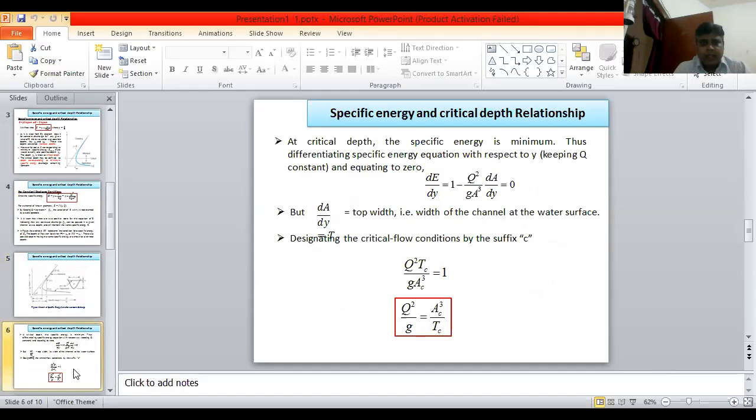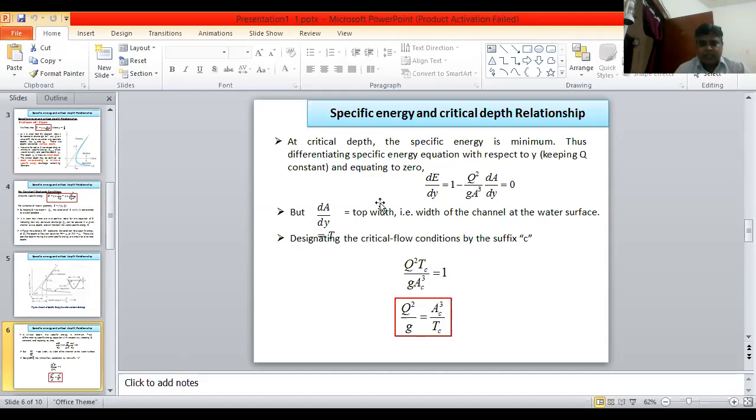Next, at critical depth the specific energy is minimum. Thus, differentiating the specific energy equation with respect to y, keeping Q constant, and equating to 0. That means dE upon dy is equal to 1 minus Q square upon g A cube into dA upon dy, equal to 0. But you know that dA upon dy is equal to T, the width of the channel at the water surface. Designating the critical flow condition by the suffix c.